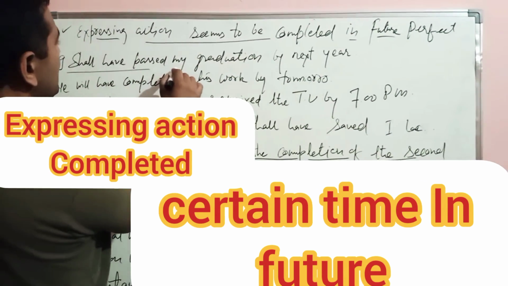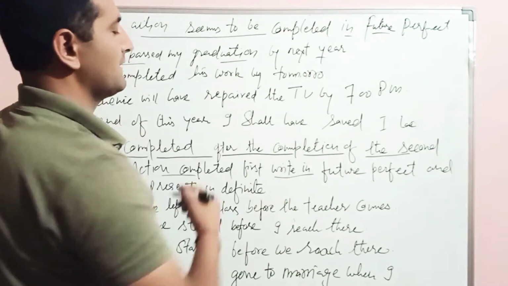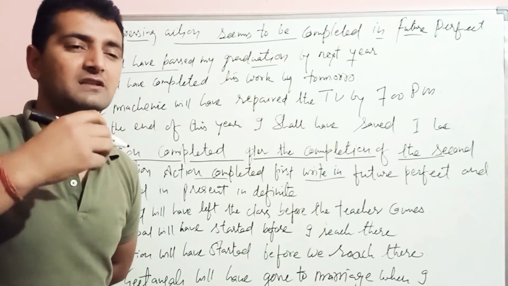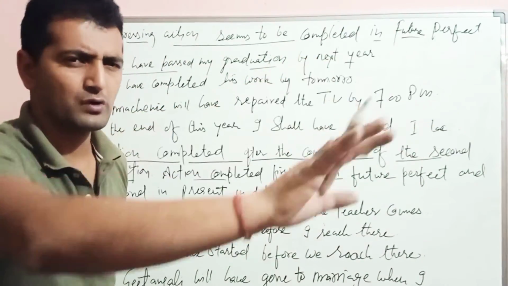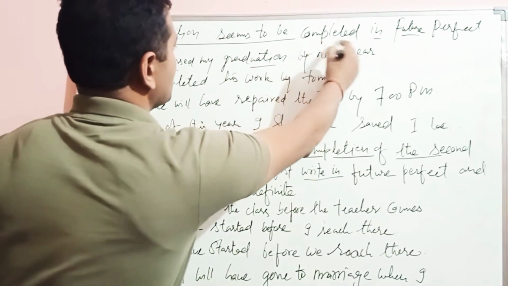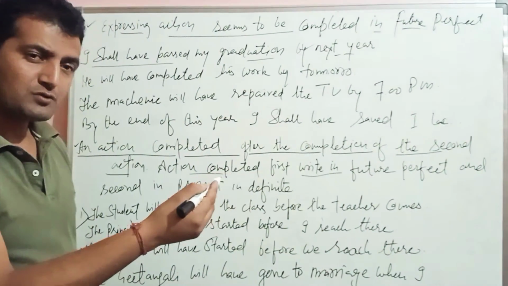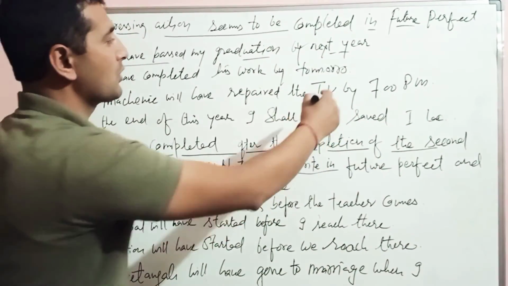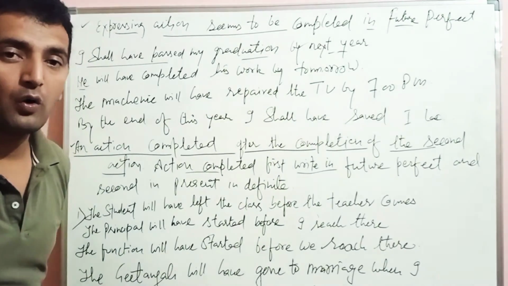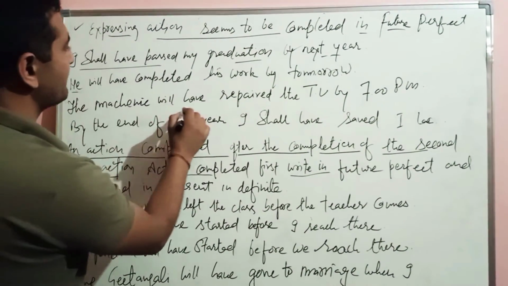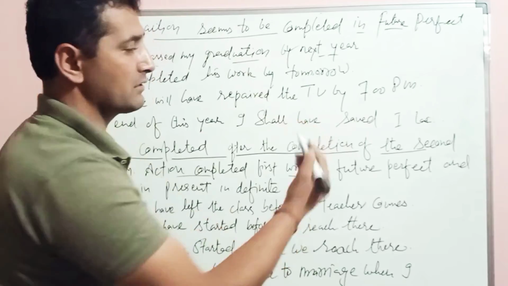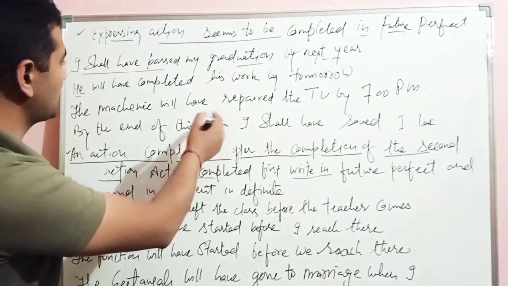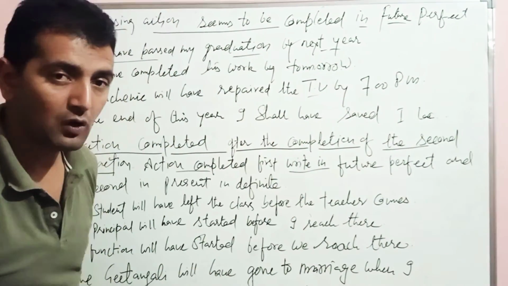I shall have passed my graduation by next year, and this is the kind of thing where हम कहीं न कहीं एक तरह की धारणा बना रहे होते हैं कि उस समय तक ये हो जाएगा. The same here कि तब तक क्या होगा, next year तक मेरी graduation हो चुकी होगी. Okay, and he will have completed his work by tomorrow. भाई tomorrow तक उसका काम हो चुका होगा. And the mechanic will have repaired the TV by 7 o'clock. 7 p.m. जो शाम का है तब तक वो मैकेनिक टीवी रिपेयर कर चुका होगा.